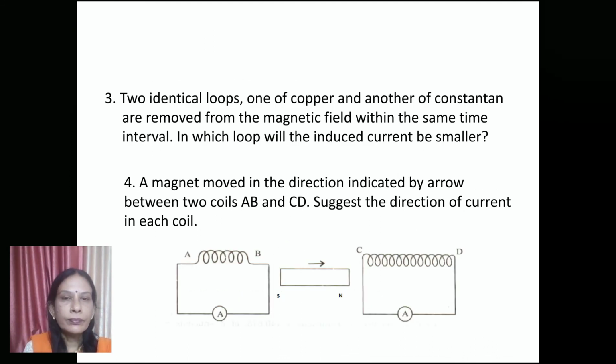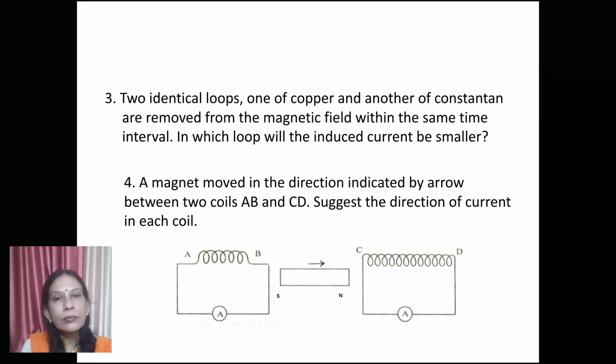Question 3. Two identical loops, one of copper and another of constantan, are removed from a magnetic field within the same time interval. Removed means initially there was some flux, now the flux is decreasing and finally it becomes zero. There is a change in flux. So if there is a change in flux, induced EMF and hence induced current will develop. You have to tell in which loop the induced current will be smaller.